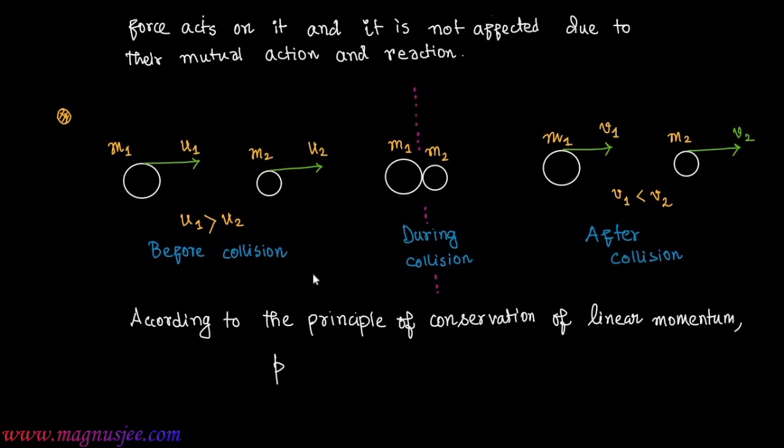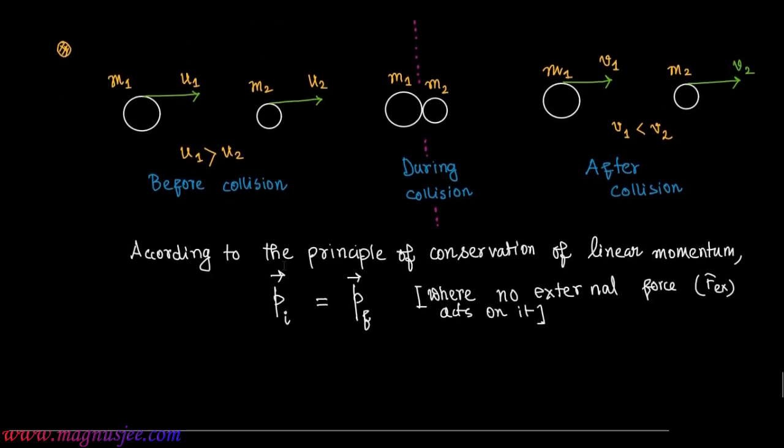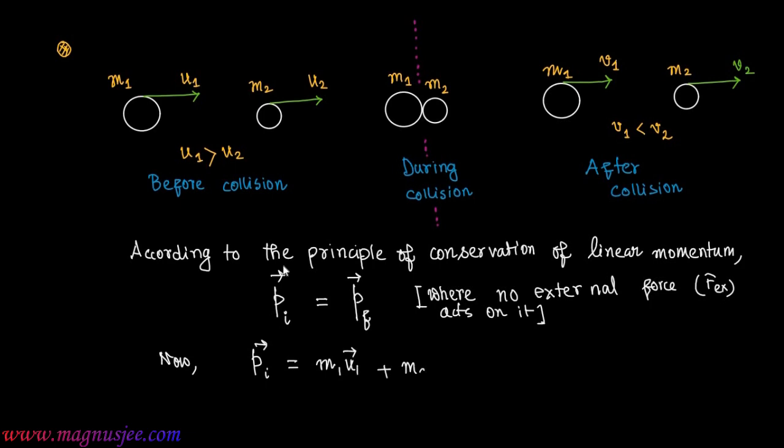total initial linear momentum will be equal to total final linear momentum, that is, vector pi will be equal to vector pf, where no external force Fex acts on the system. Here vector pi is the total initial linear momentum vector of the system. Now vector pi is equal to m1 vector u1 plus m2 vector u2, which is the total initial linear momentum vector before the collision.